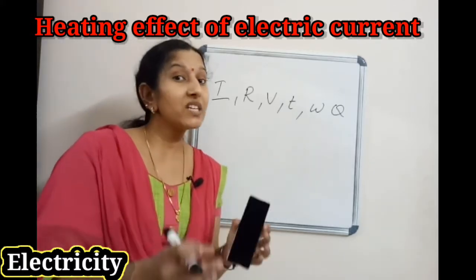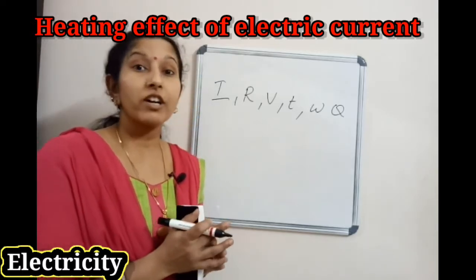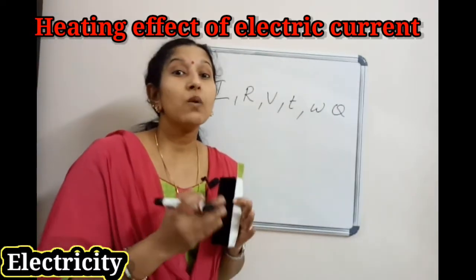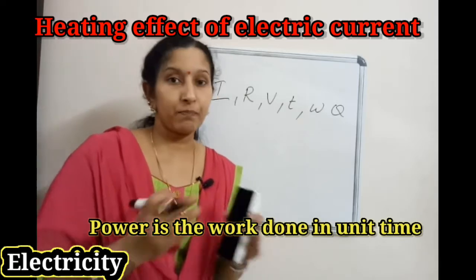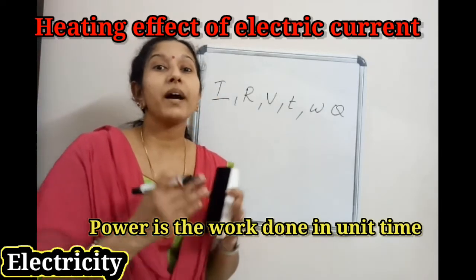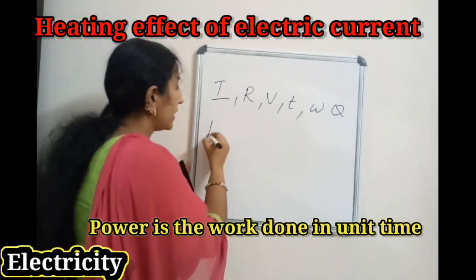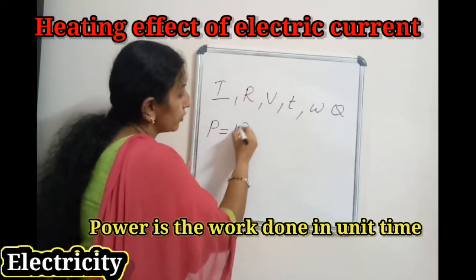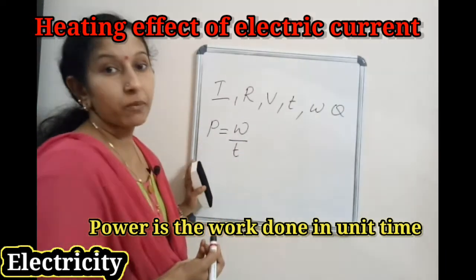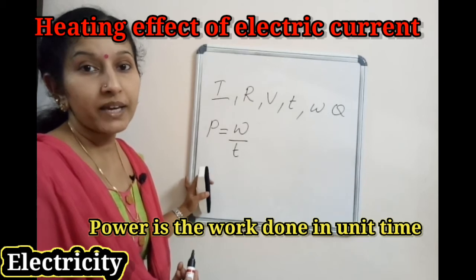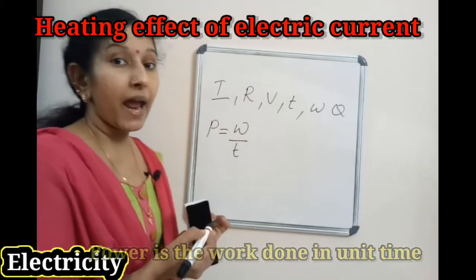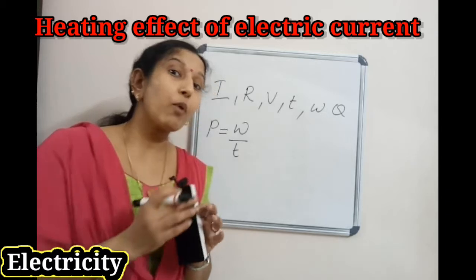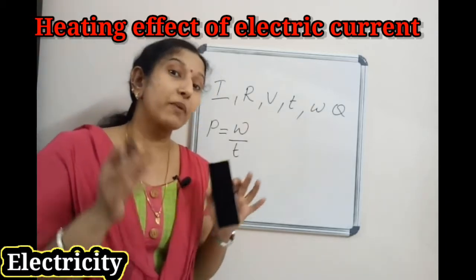And you have already studied power. What is power? Power is the work done in unit time. Power is the work done divided by time. So power P equals W by T. And you also studied the potential difference in our previous class.